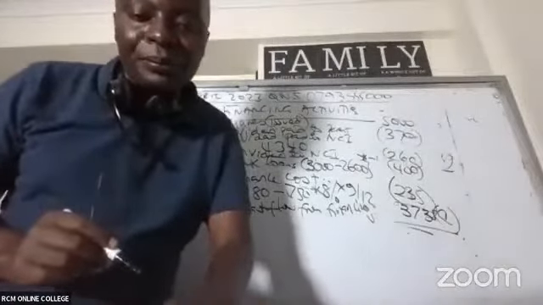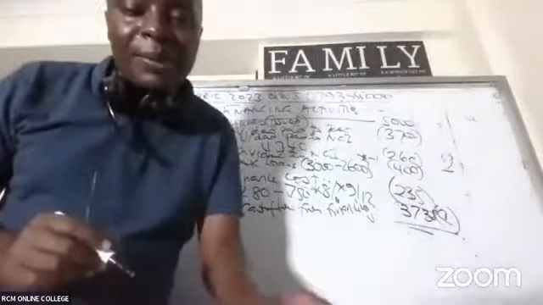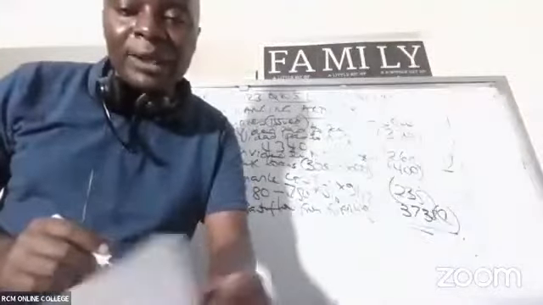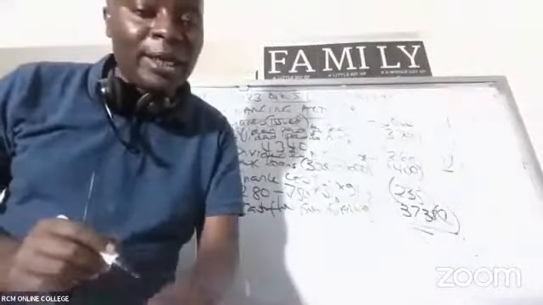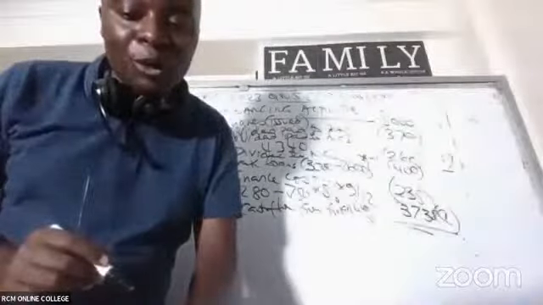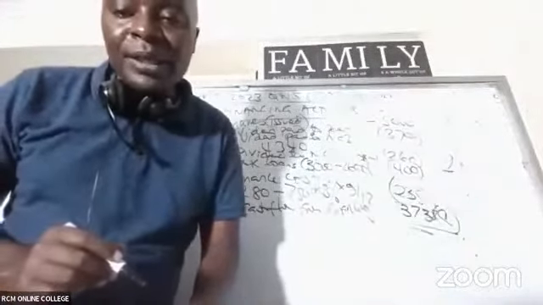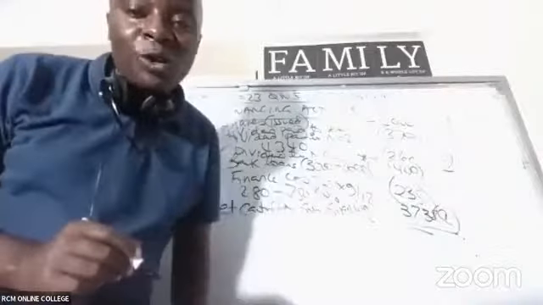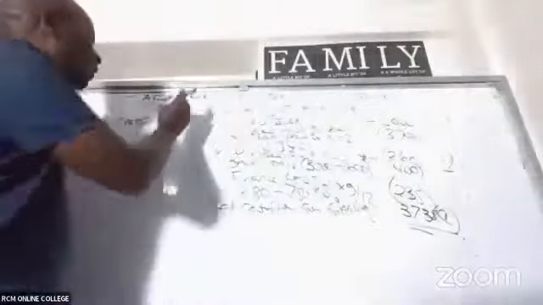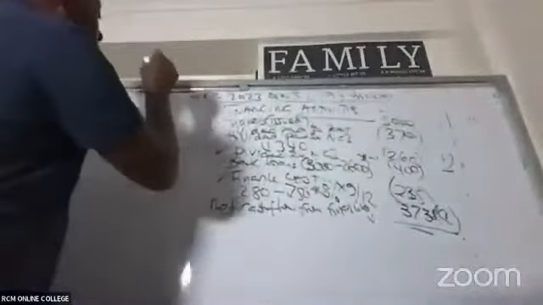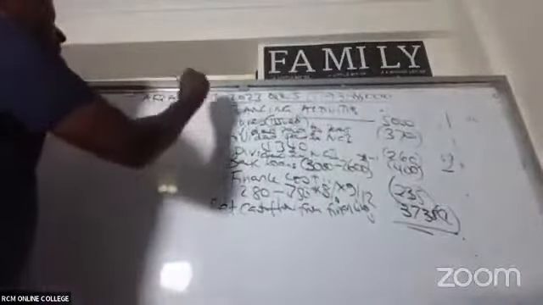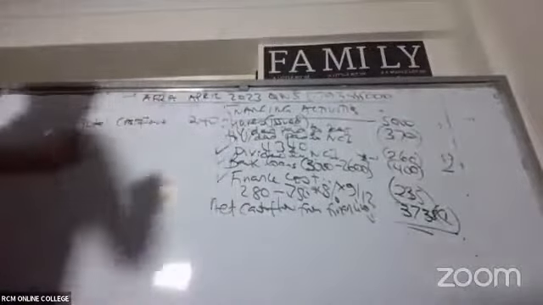I'm looking at my figures. You guys have those figures. I'm so sure you'll be able to add them very fast. A plus B plus C. Somebody's giving me 240. The total cash flow is 240: operating plus investing plus financing.